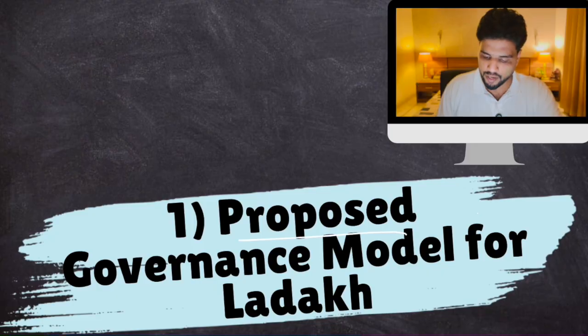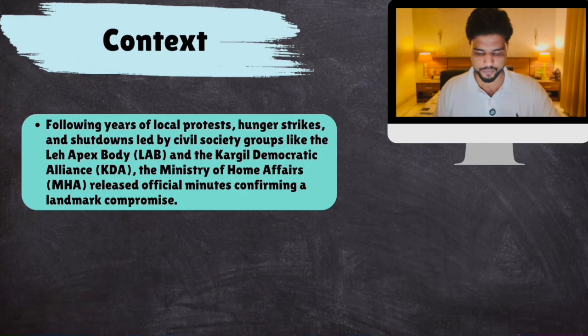Now, Ladakh is a sensitive region. It borders China as well as Pakistan. Therefore, we cannot give too much autonomy to that area. So therefore, the central government was resisting, but there were protests happening from Ladakhi people. Okay, so there was a compromise that was reached. Okay, we are not including Ladakh in 6th schedule, but we have given them some form of autonomy. So what is this formula? Let's talk about this. Okay, so proposed governance model for Ladakh.